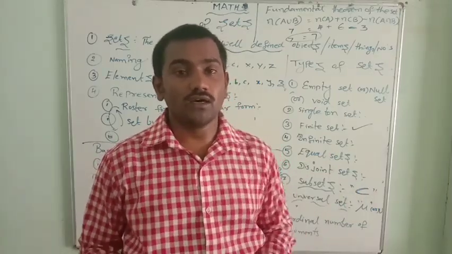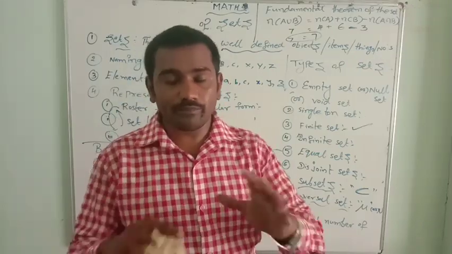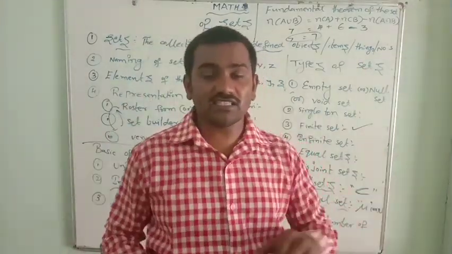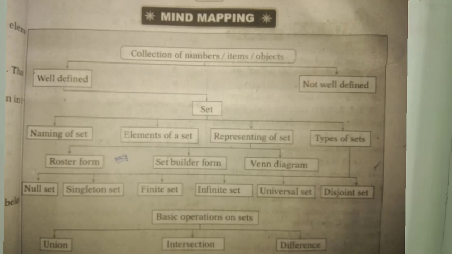So in this we have learned. See, I will show you one mind map on the screen. Just go through this and remember what is there in the mind map. How to remember the complete information in this mind map. See, it can be displayed on the screen now. Yes. First, set. What is a set? A well-defined object collection is known as a set.